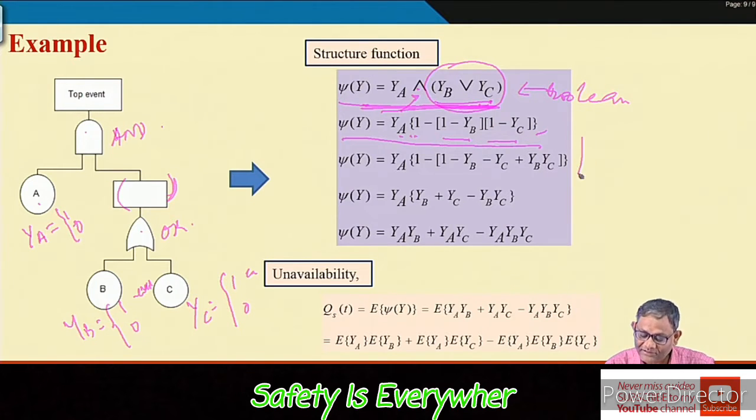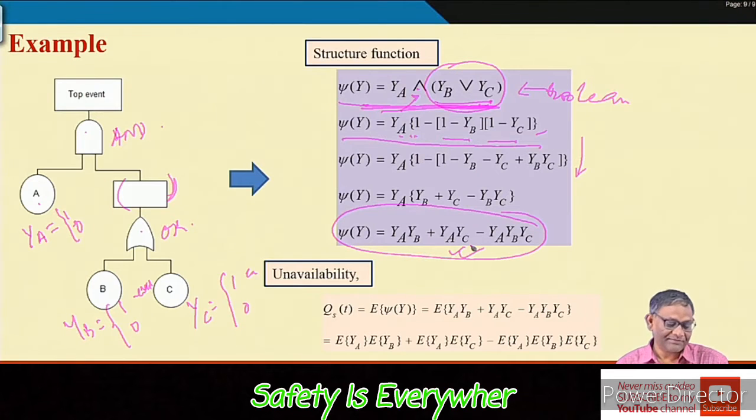Now if you simplify this, doing some more algebra, you will finally get this equation: YA YB plus YA YC minus YA YB YC. So that means this is my structure function for this kind of fault tree. And then the unavailability QST is the expected value of this.